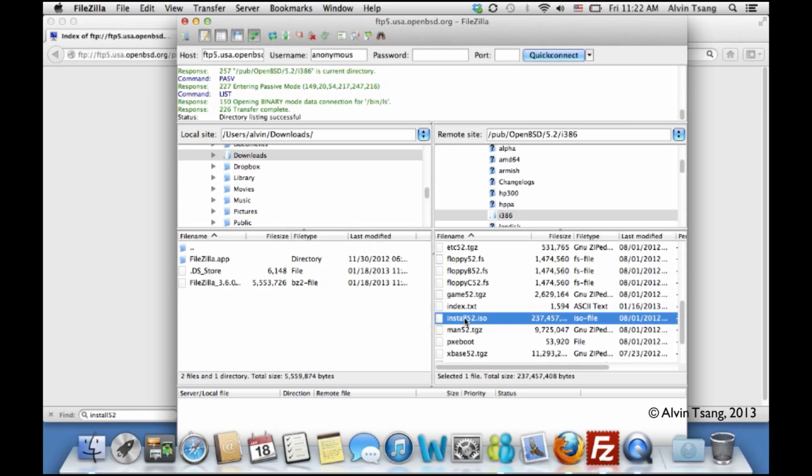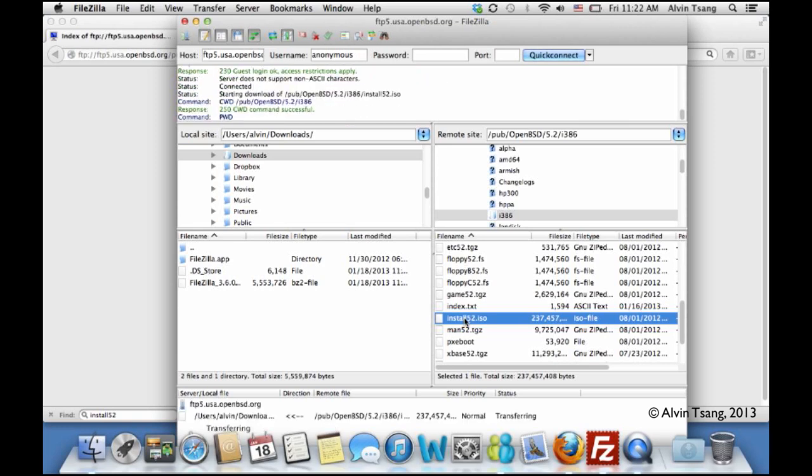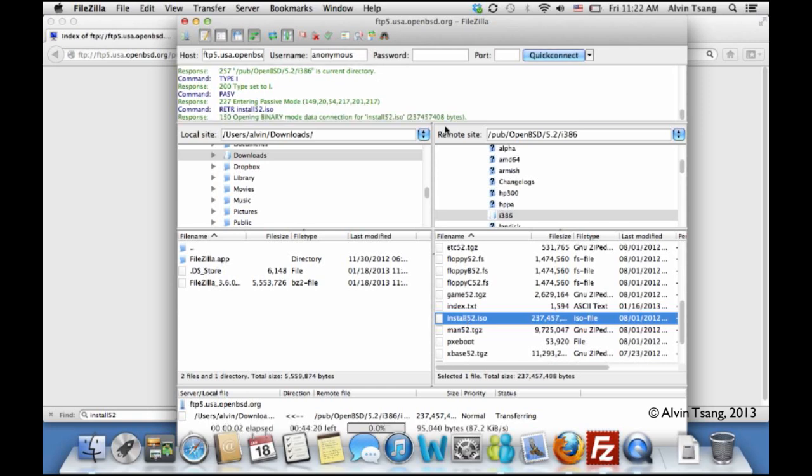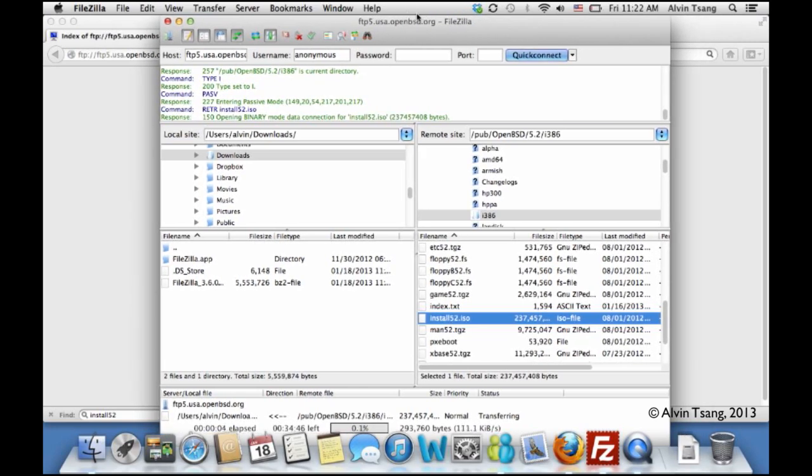And I double click it to start downloading. And then it'll start downloading. And you can see it's going pretty fast. It says about 40 something minutes left.